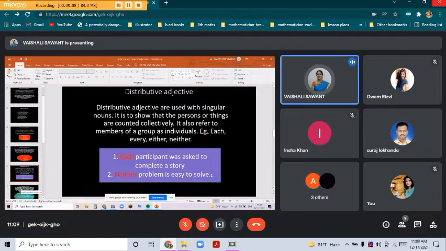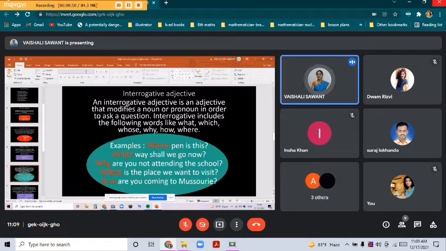Now coming to the next part. I will read the interrogative adjective. An interrogative adjective is an adjective that modifies a noun or pronoun in order to ask a question. Interrogative includes the following words like what, which, whose, why, how, where. Now see, interrogative, can you tell me what is interrogative?